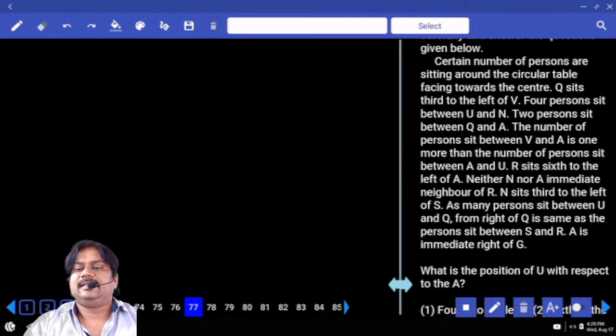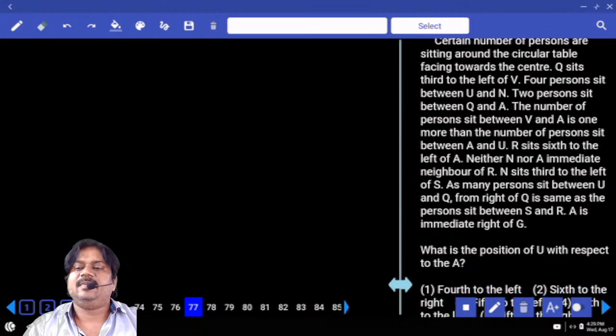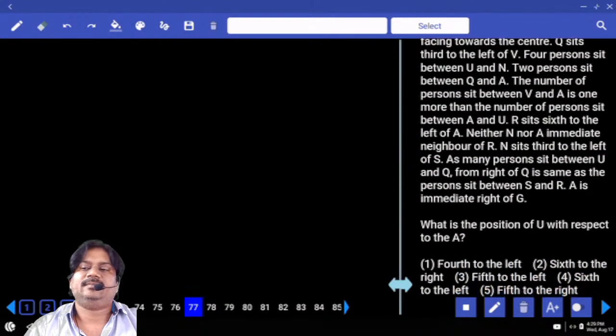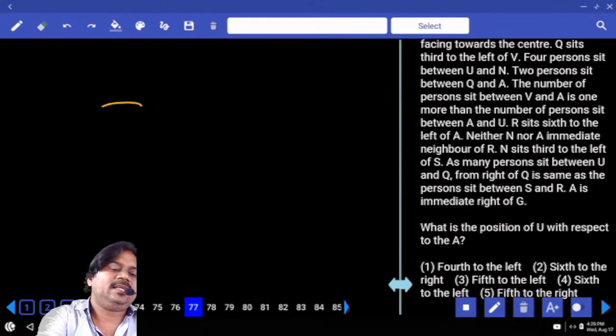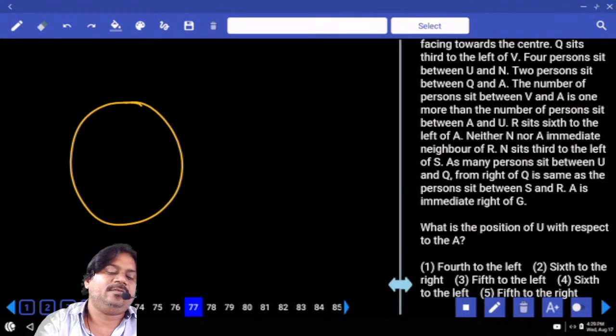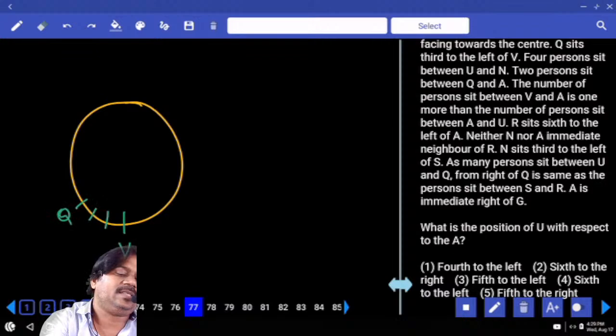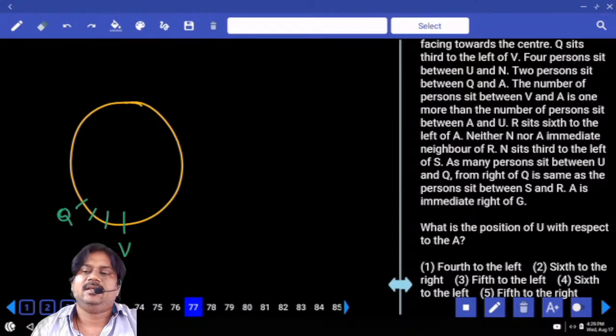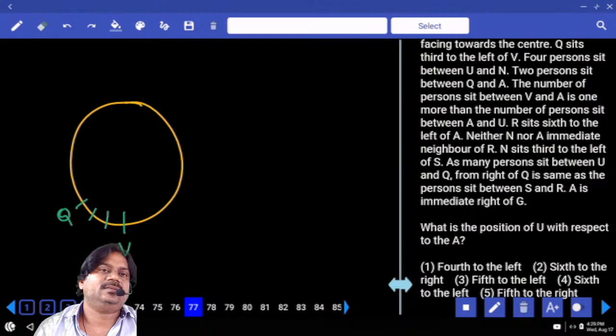So next question, a certain number of persons are sitting around a circular table facing towards the center. All of them are facing towards the center. First one, Q sits third to the left of V. If we start V here, who is third left of V? Q. First left, second left, third left. Is it the place of Q? Yes. Can we have another possibility? As of now, we don't have any other possibility.